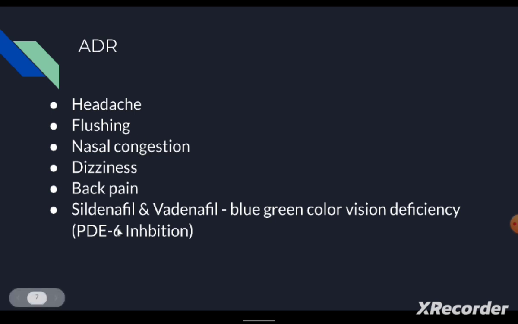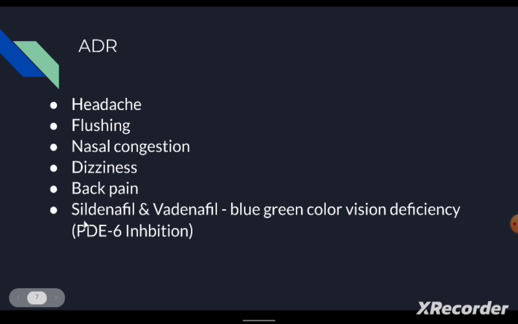Sildenafil and vardenafil can cause PDE6 inhibition also, as PDE6 is seen in the retina, and PDE6 inhibition by sildenafil and vardenafil can cause blue-green color vision deficiency, and can also cause blurred vision. So these are the classical side effects, and for sildenafil and vardenafil, blue-green color deficiency can also occur due to the PDE6 inhibition.